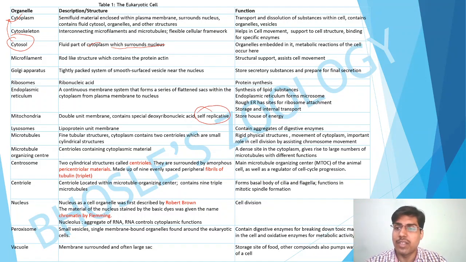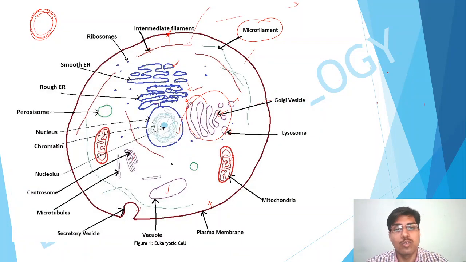Next are the lysosomes. It has a lipoprotein unit membrane, and lysosomes are vesicles which are packed by the Golgi apparatus, secreted by the endoplasmic reticulum, and these have acidic digesting enzymes.